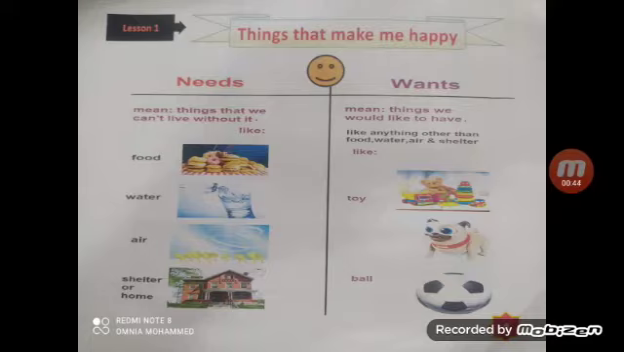So we put these things into groups. Group number 1 called needs and group number 2 called wants. So let's start with group number 1.